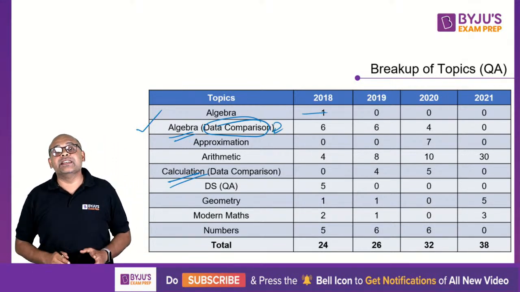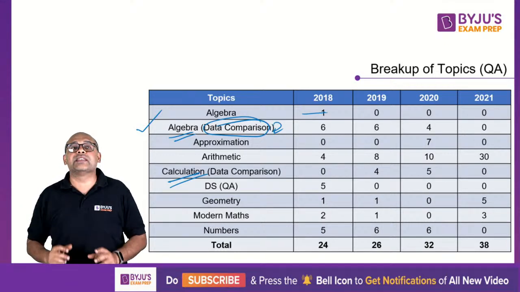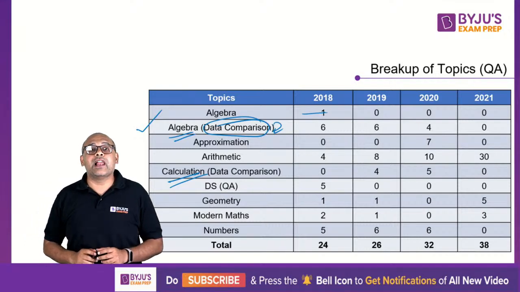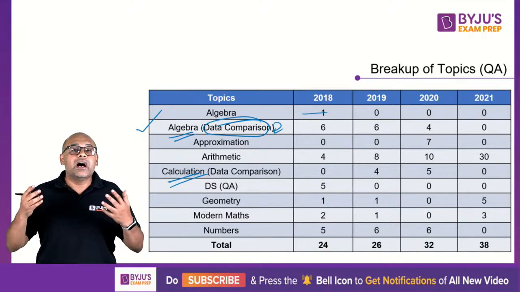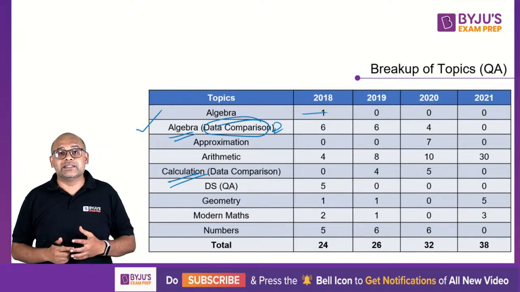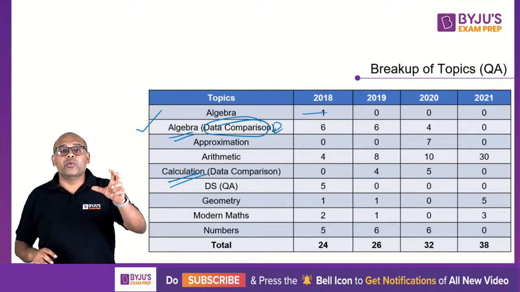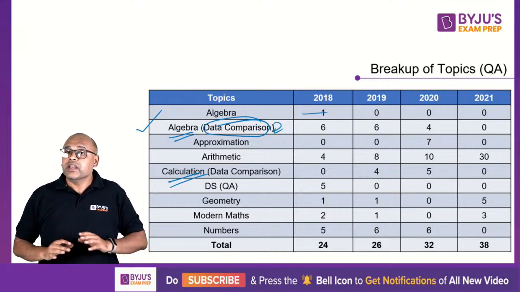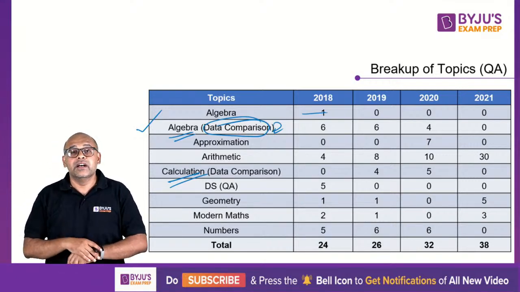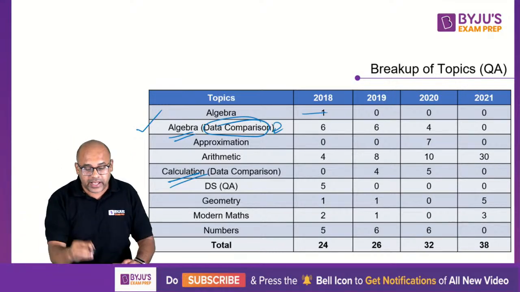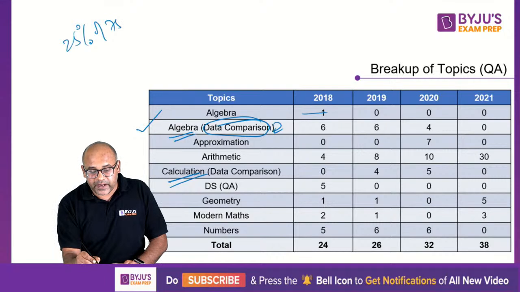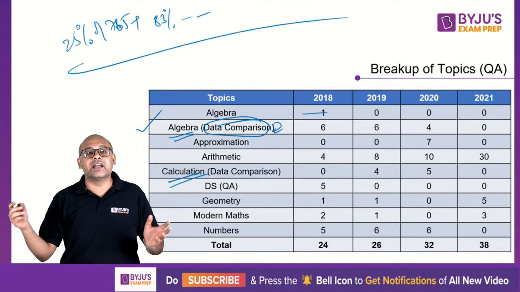In fact, MHCT is one of the few exams that I know which asks questions directly on calculation. Normally in a CAT exam or other MBA exams, you get a question where some information is given and you're required to calculate based on that information. Here it is not like that. What happens here is you get a straightforward calculation like, okay, 25% of 765 plus 83% of something. So what is this answer?